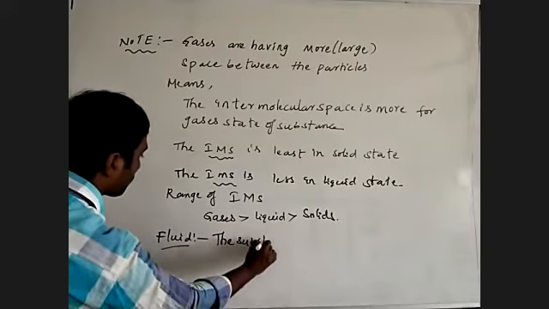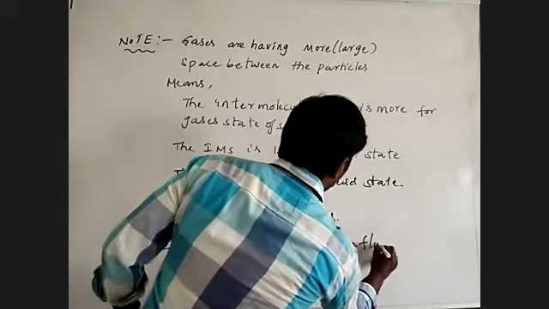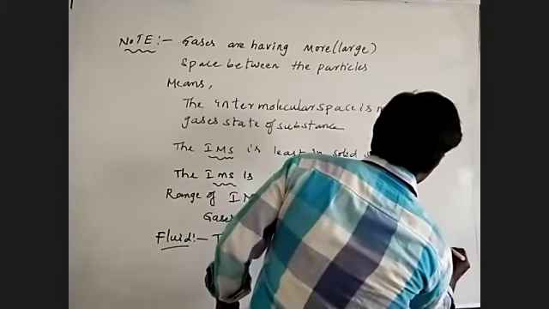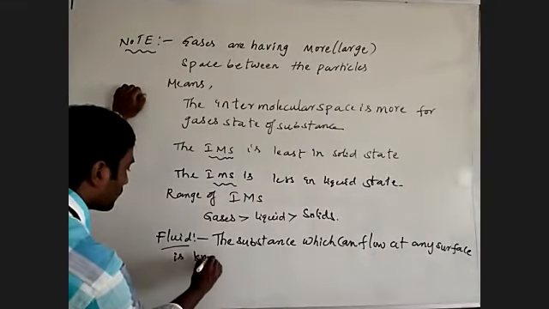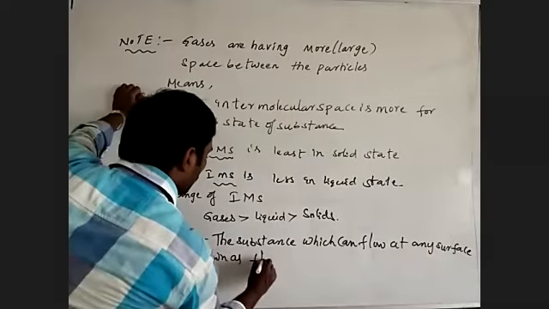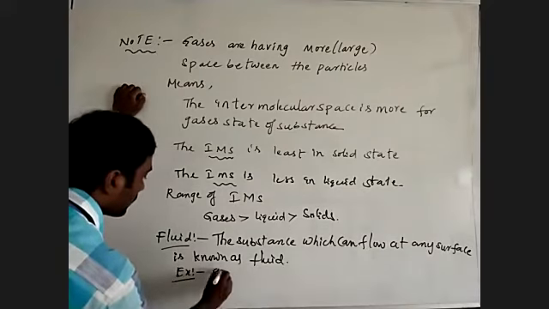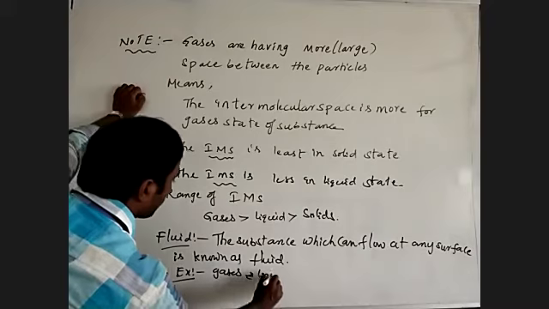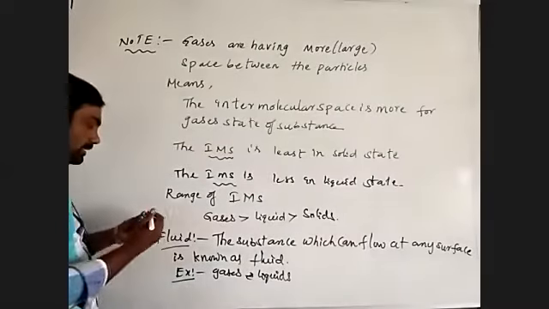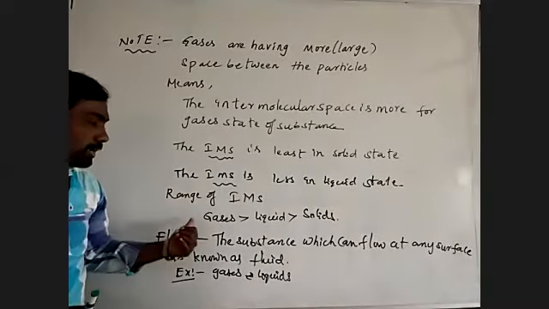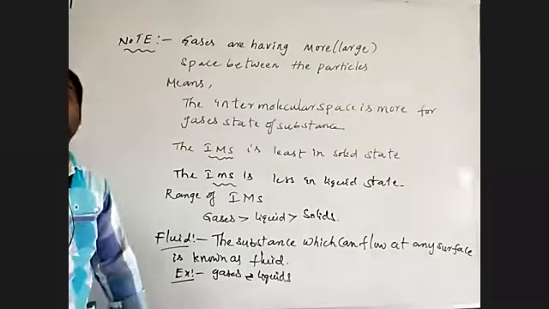The substance which can flow on any surface is known as a fluid. Examples of fluids are gases and liquids, because the intermolecular space is maximum in gases and minimum in liquids compared to gases.